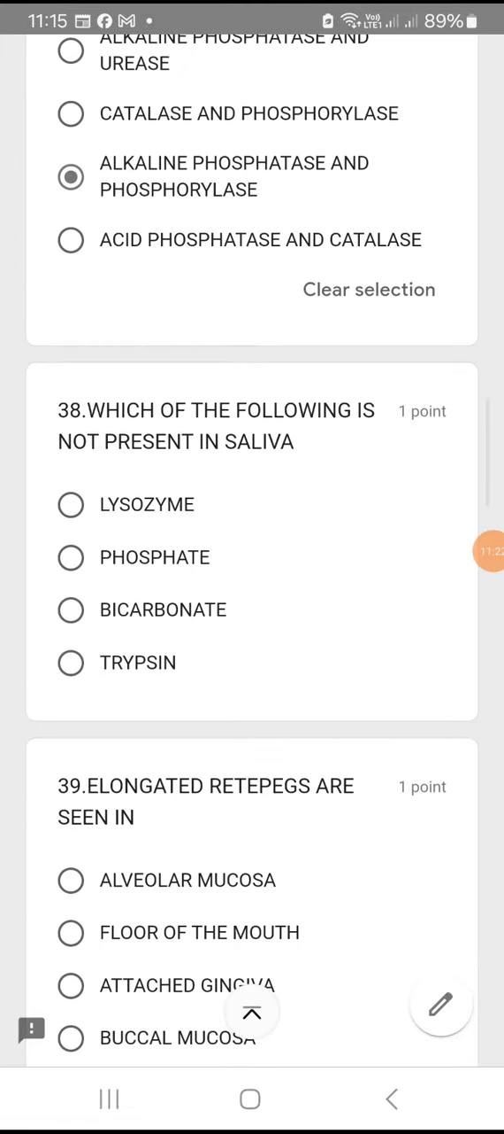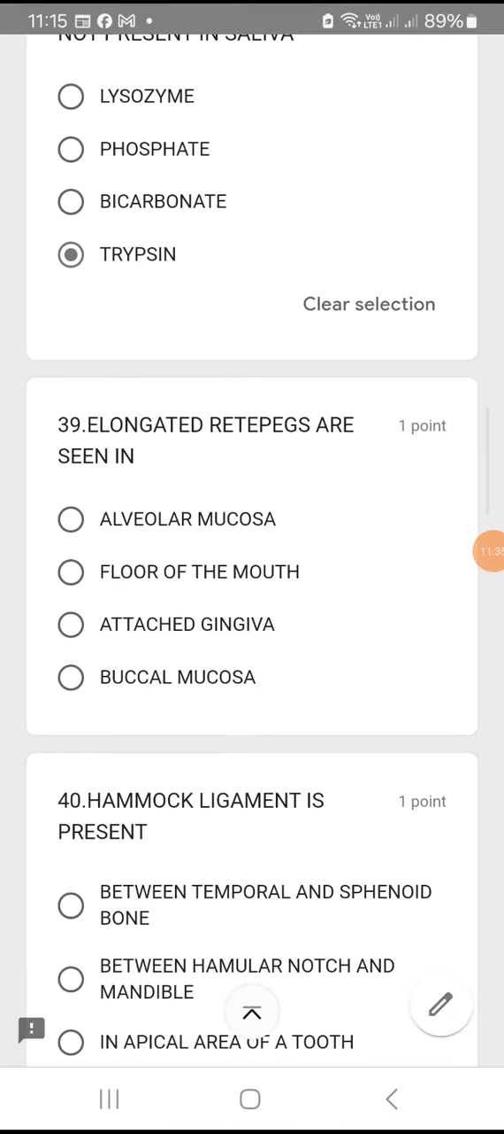Question number 38. Which of the following is not present in saliva? Lysozyme is present in saliva. Phosphate, it is present in saliva. Bicarbonates are present in saliva. Trypsin, no, it is not present in saliva.